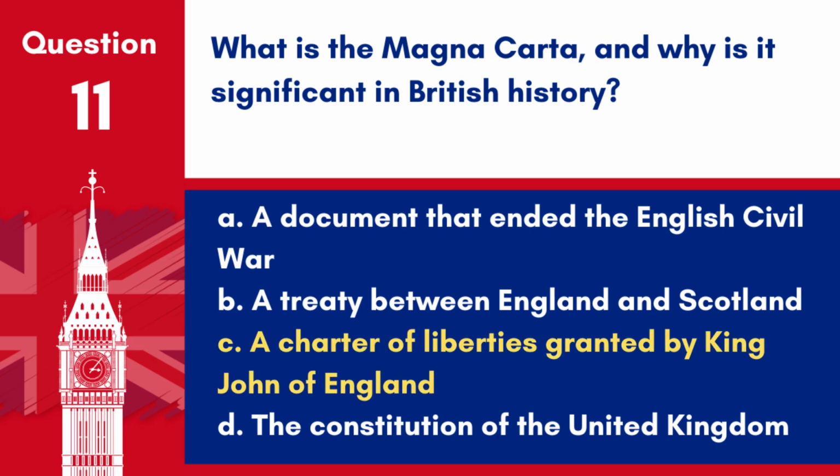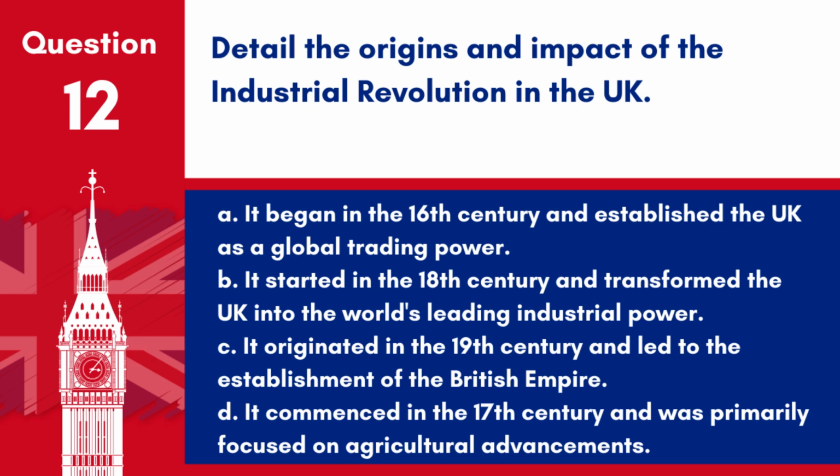Answer. C. A Charter of Liberties granted by King John of England. The Magna Carta, signed in 1215, is significant because it limited the powers of the monarch for the first time and laid the foundation for modern democracy. Question 12. Detail the origins and impact of the Industrial Revolution in the UK.